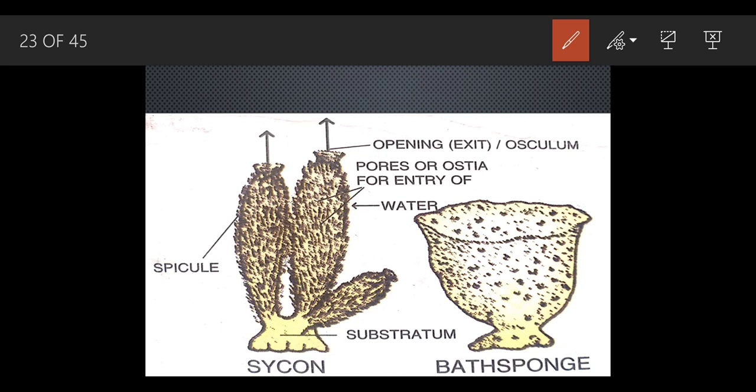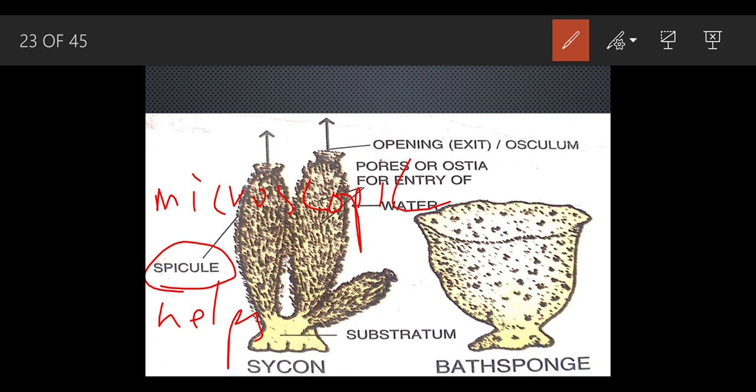Now there is one more peculiarity. See, if it is going to absorb the water and the food, how is it going to absorb? So there are some spicules. What are spicules? Spicules are microscopic parts, okay, which are not easily visible to your naked eye. They should be visible under the microscope only. They are present on the inner side of the body. Okay, inside this cycon, if you are going to see, there are the spicules. What is the function of these spicules? They help in absorbing and digesting the food.